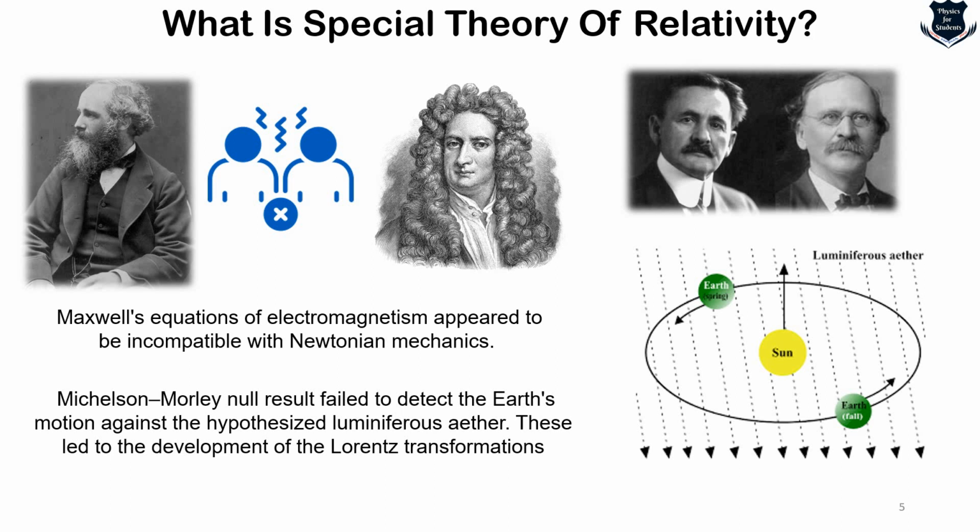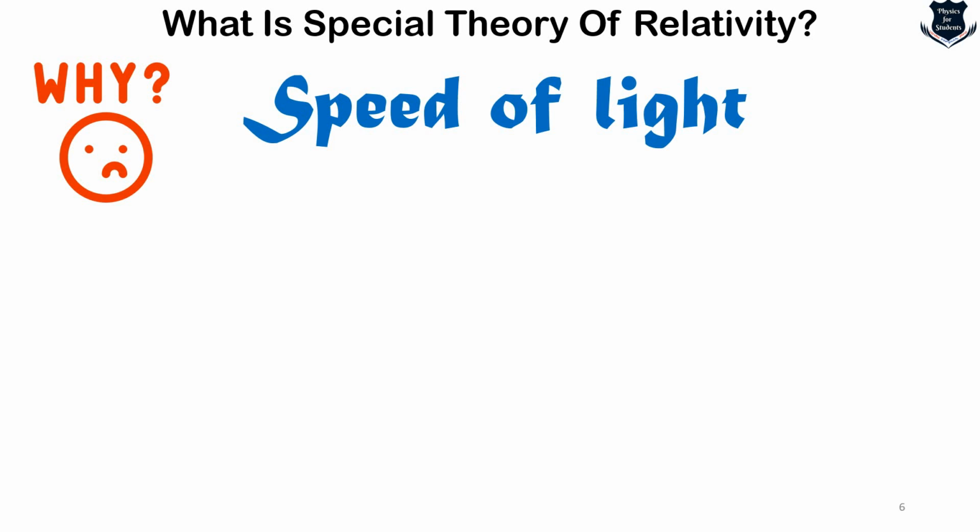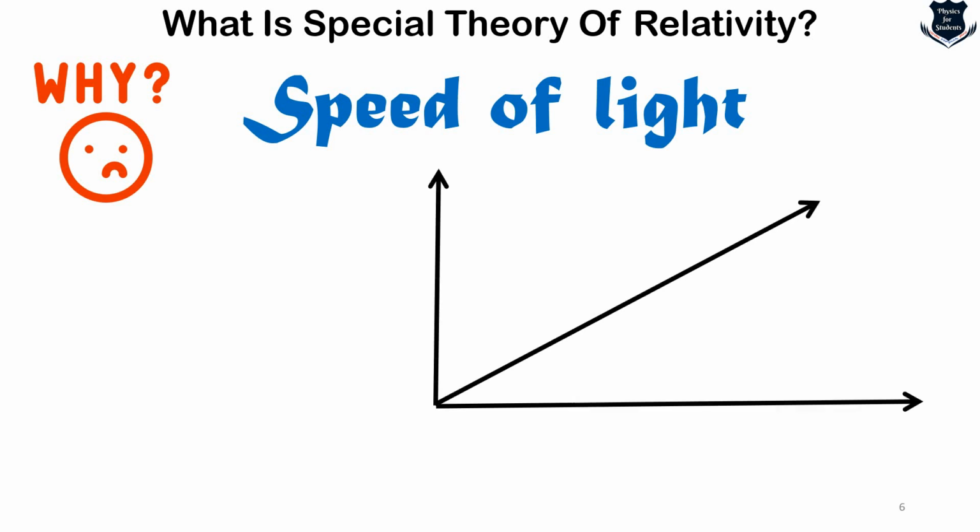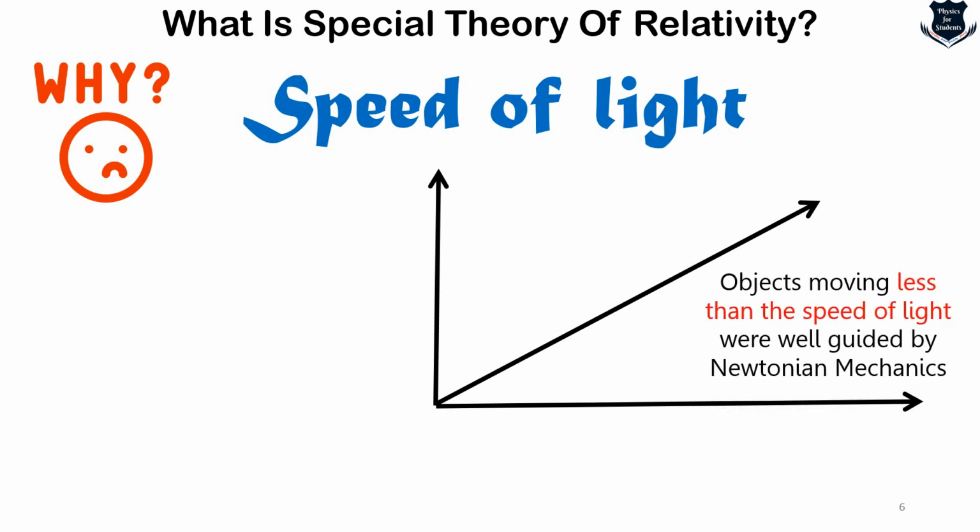Now, at this point, you might be wondering why we call the special theory of relativity something which is all related to the speed of light. Why are we considering the speed of light, why not the speed of an aeroplane, a truck, or any other lesser moving vehicles or objects traveling less than the speed of light? Well, the answer is, if we plot things which are traveling less than or almost equal to the speed of light, then it would fall under this quadrant.